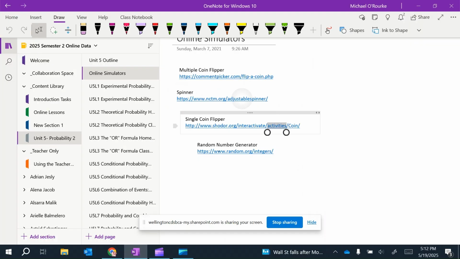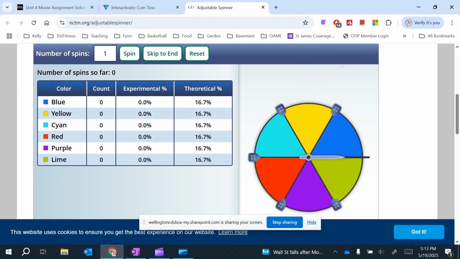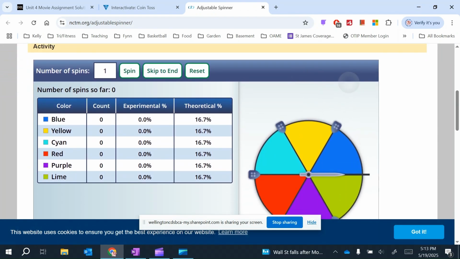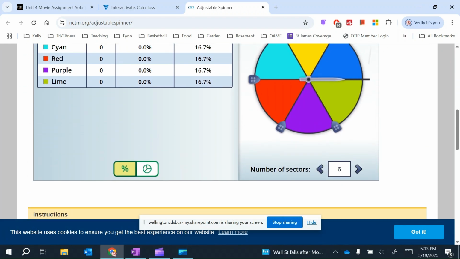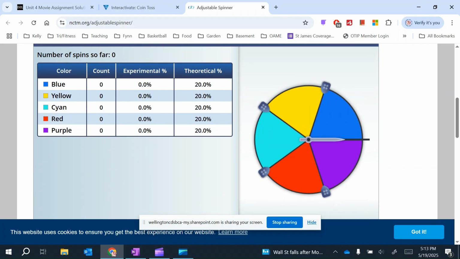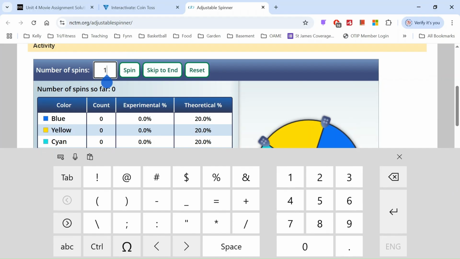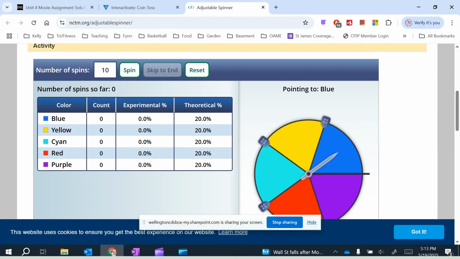Where's my spinner? We can set this up if we had, let's say, a 1 in 5 chance of doing something. Here, 1 in 5 chance, right? Then we could set up how many spins we want to do. We want to do 10 spins and skip to the end.